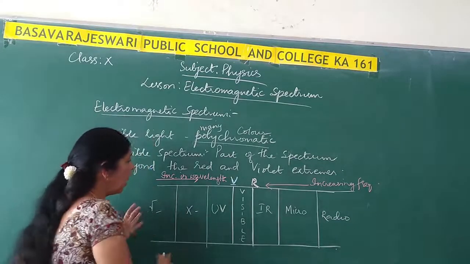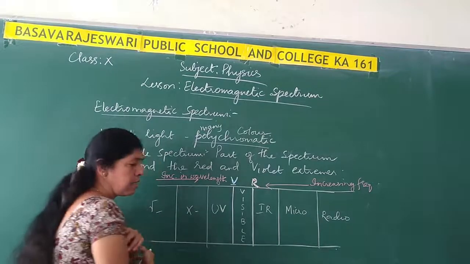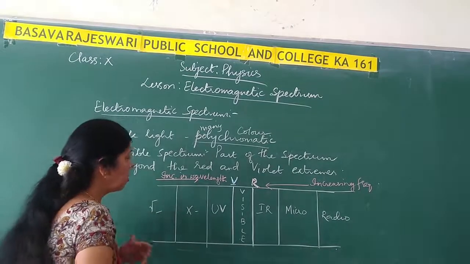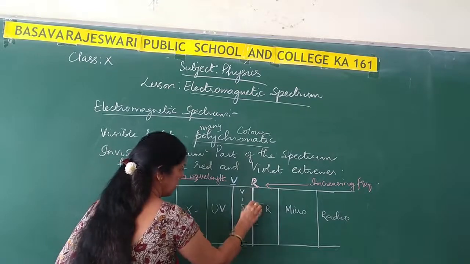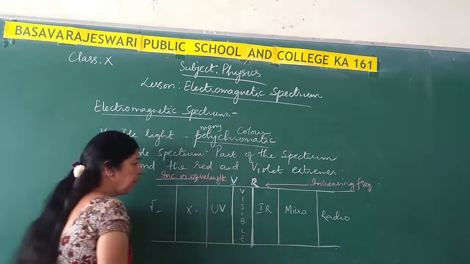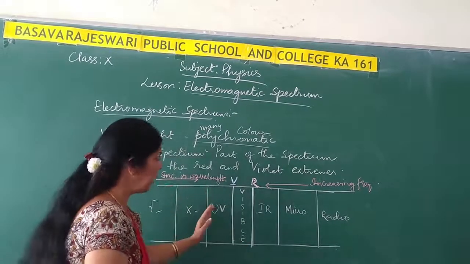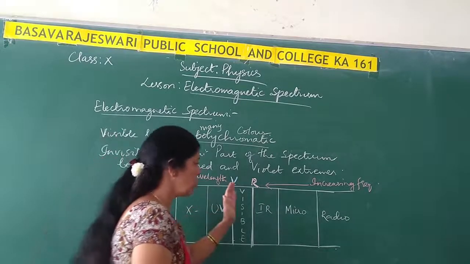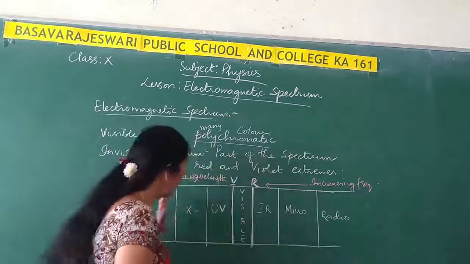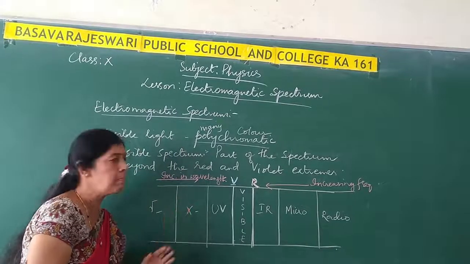Here I have shown the diagrammatic representation of the electromagnetic spectrum. Here is the visible light where we have all the 7 colors from violet to red. Beyond the violet light we have some radiations, and beyond red also we have some radiations, and all these radiations are invisible to us.